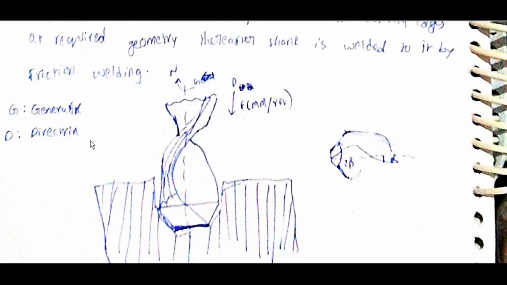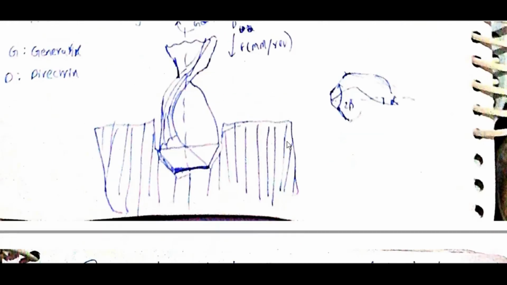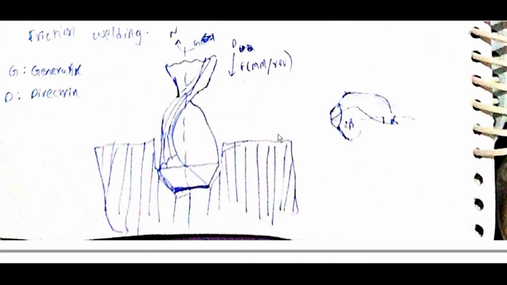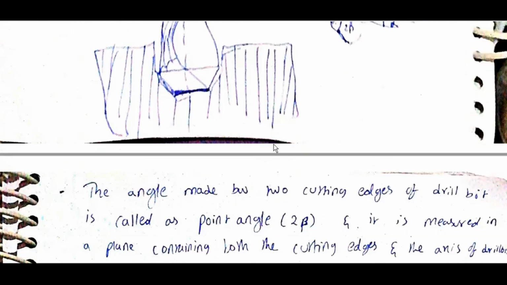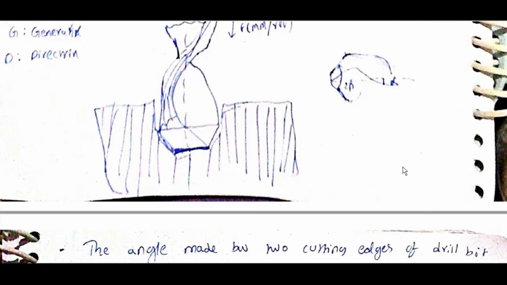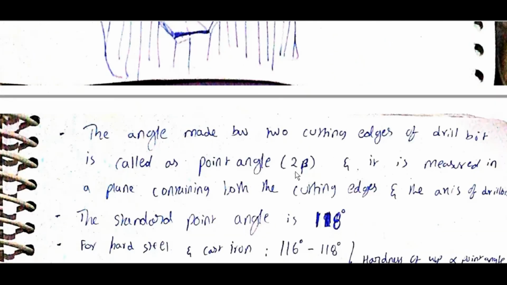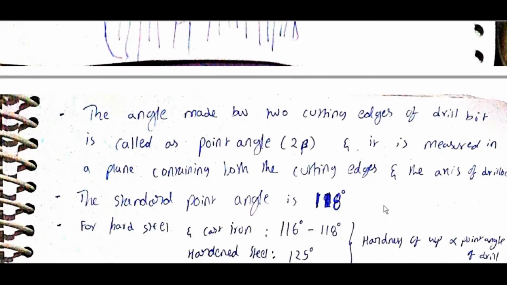G generatrix, D directrix. This is generatrix. This is directrix. F mm per revolution. The angle between the two cutting edges of the drill bit is called the point angle, 2 beta. It is measured in a plane containing both cutting edges and the axis of the drill bit.